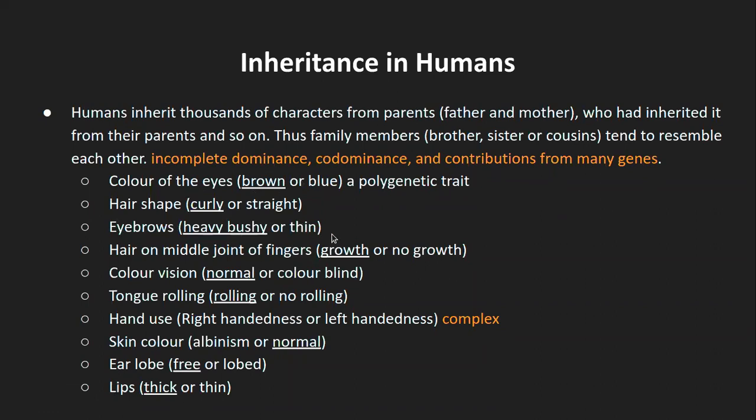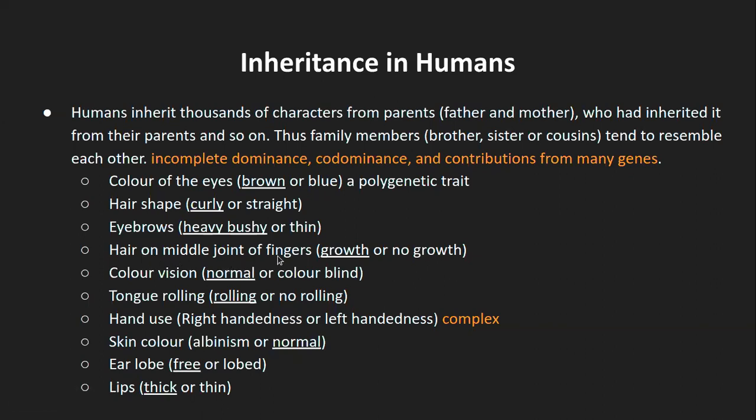Now again, most of the people who do makeup, or those who do threading around their eyebrows, that is the artificial, created one. But naturally, whatever exists in that particular individual will be the genetic trait or the phenotypic trait. So eyebrows in the natural sense, heavy or bushy will be the dominant trait.